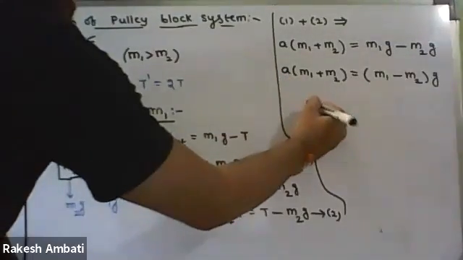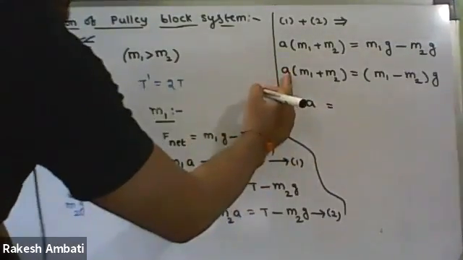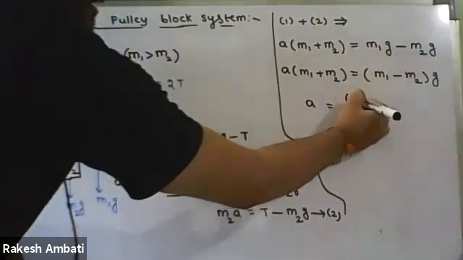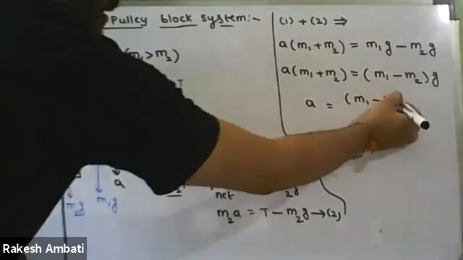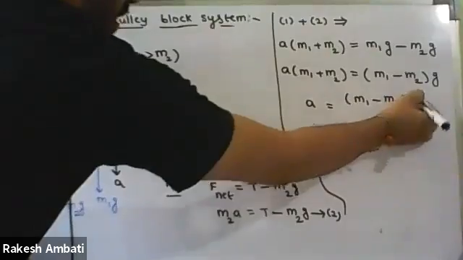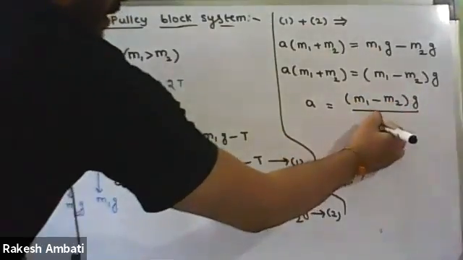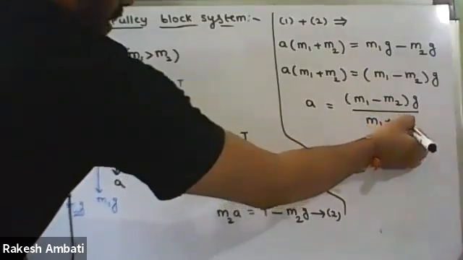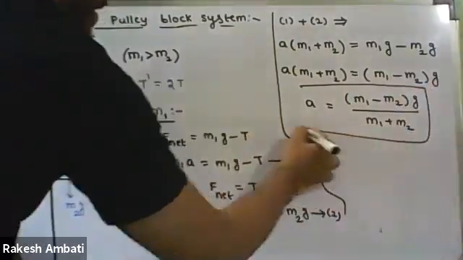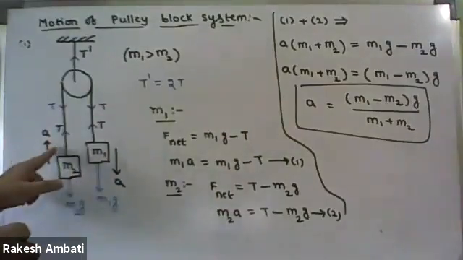Therefore, for the acceleration we get a equal to M1 minus M2 into g upon M1 plus M2. It is the acceleration of each block.